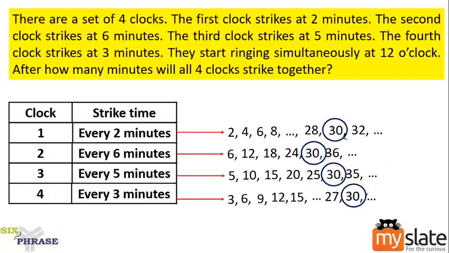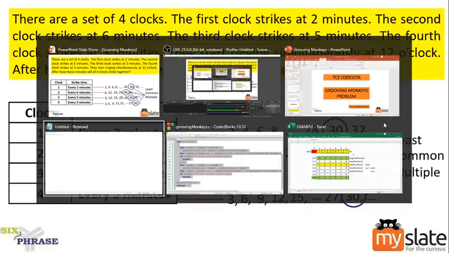This 30 is nothing but a common multiple. It is a multiple which is common for all the four numbers, and this is nothing but the least common multiple, because there are many common multiples. 30 is common, 60 is common, 90 is common. Like that we have many common multiples, but this 30 is the least common multiple. Can you understand this? So just find out common multiples of them. Now let us come back to our problem.